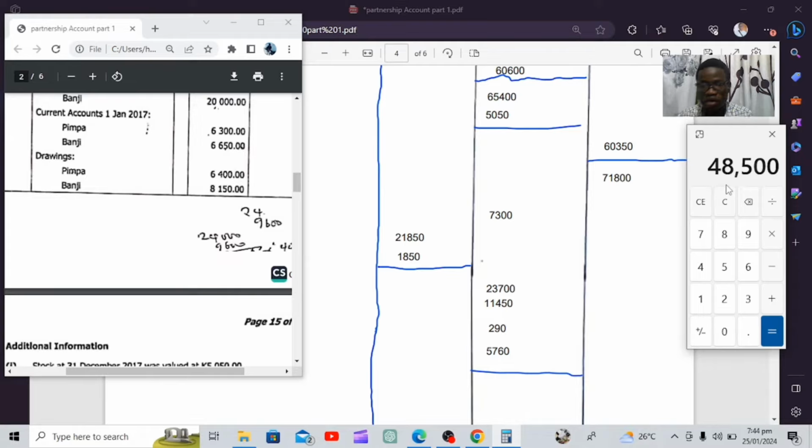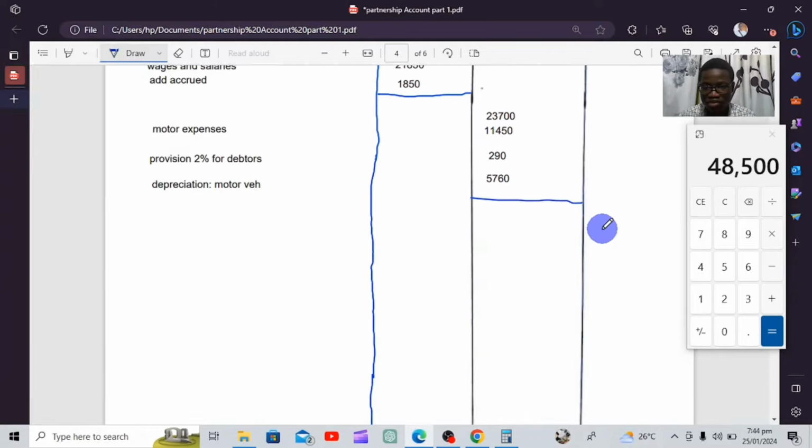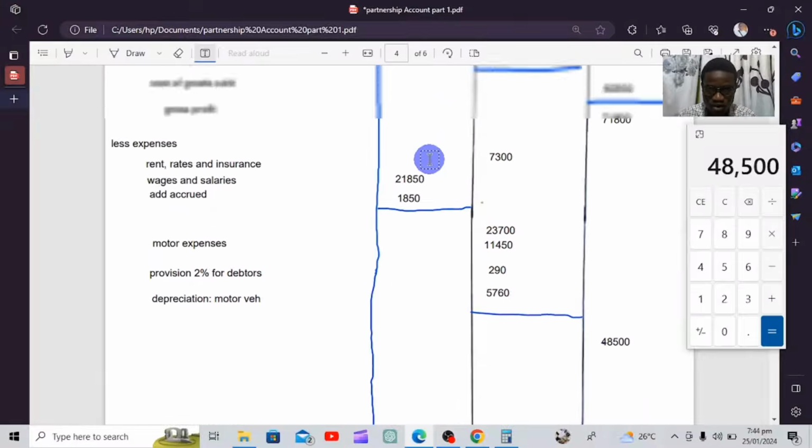What are we getting? We're getting 48,500. So 48,500 is a figure that we are going to write here, the last column. After finding this figure, we know this is now our net expenses. So we're going to underline this.